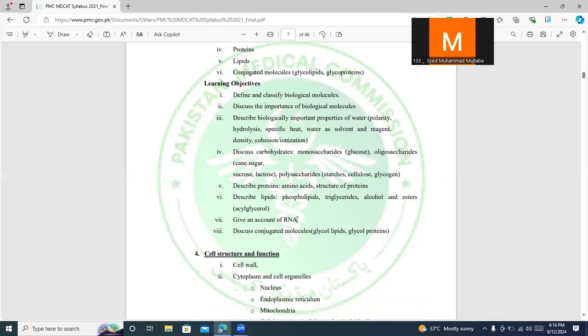Now, if we come to the RNA, you should know three classes, mRNA, rRNA, and tRNA. You should know the function of each of them. The function of messenger RNA is basically to read the message, tRNA is to deliver the message, and rRNA is basically the synthetic machinery, which is responsible for all the transcription and translation events.